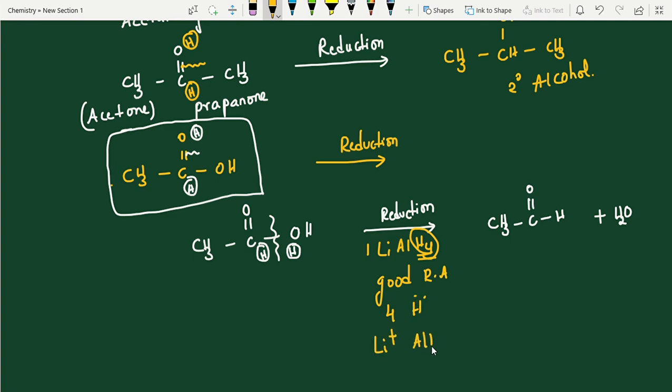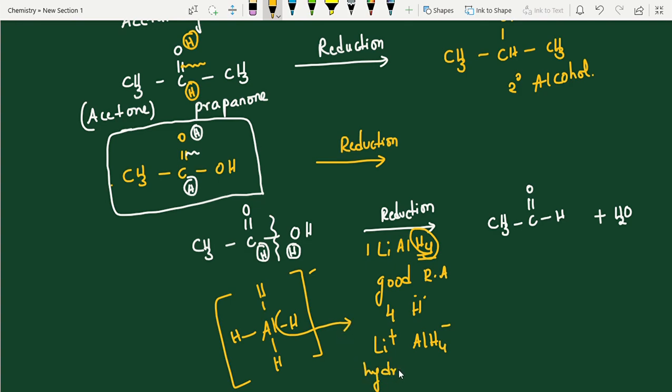You can write Li plus, AlH4 minus. Now this AlH4 minus gives hydrogens, meaning hydrogens along with the electron pair, like a hydride shift.